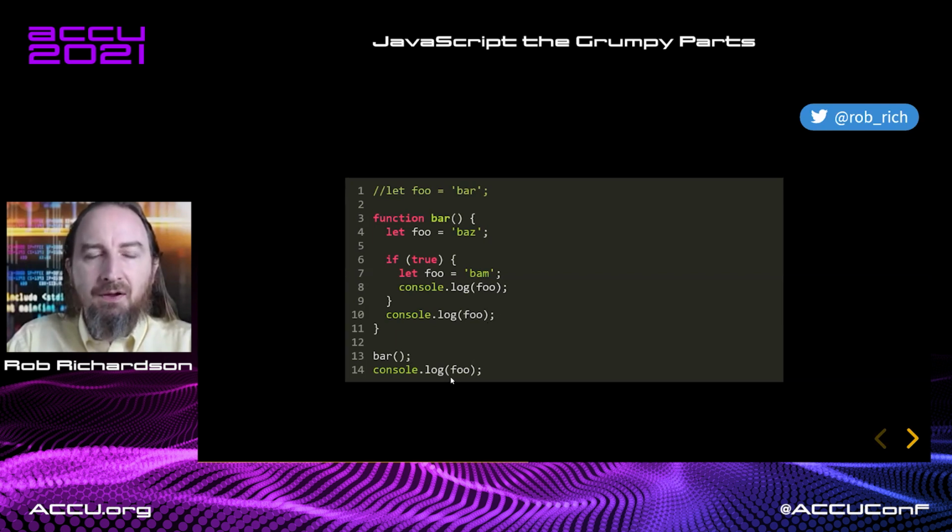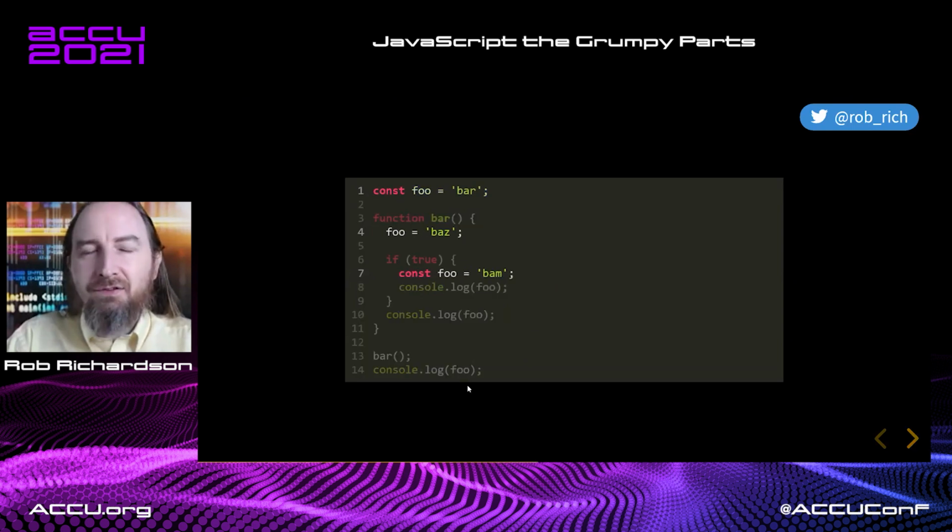And now we come out here and we're looking for a foo variable. We don't find any in the current scope. Both of these variables were set aside once the function finished. So we go walking up, and even in the global scope, there isn't a foo variable. And we get a reference error, foo is not defined. Because we defined these variables in these scopes, we're trying to read a variable that doesn't exist. Yeah, that's weird.